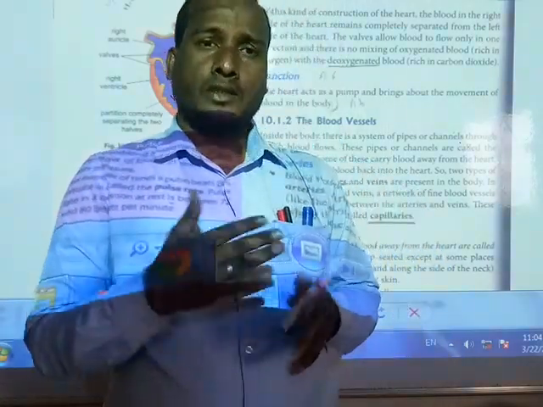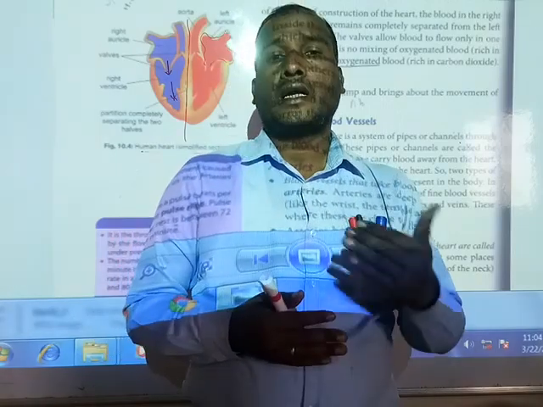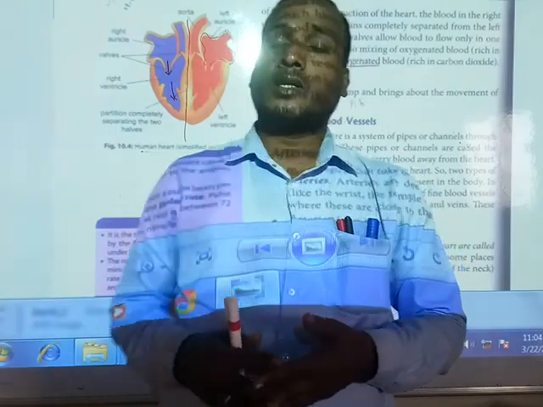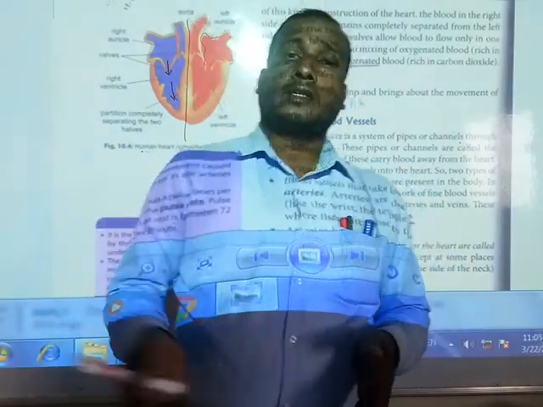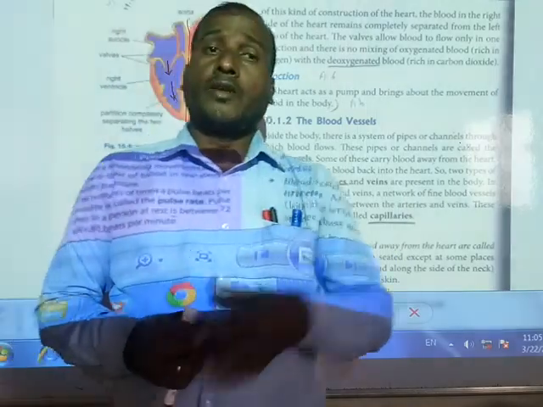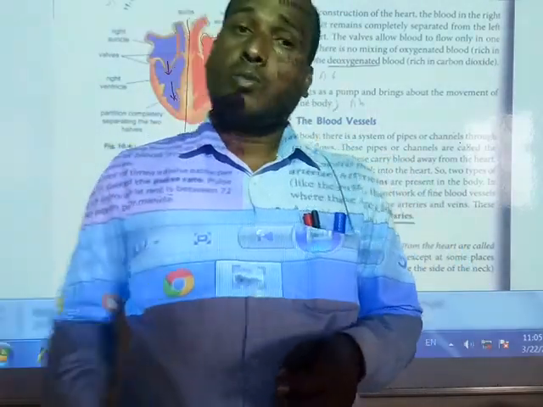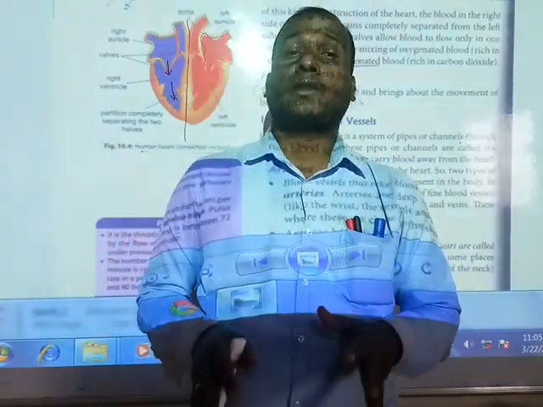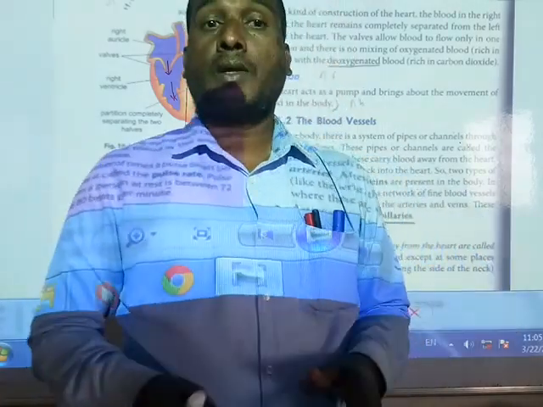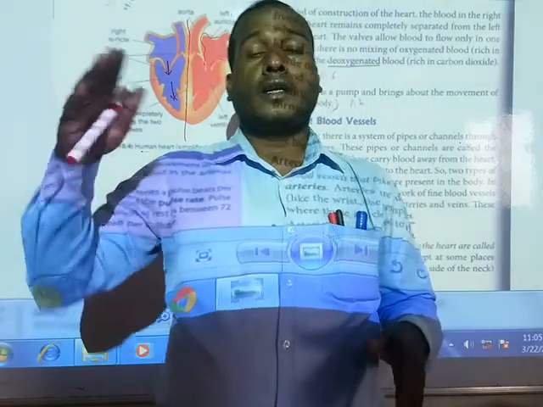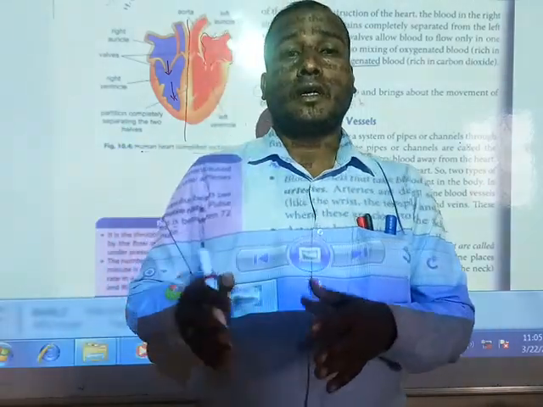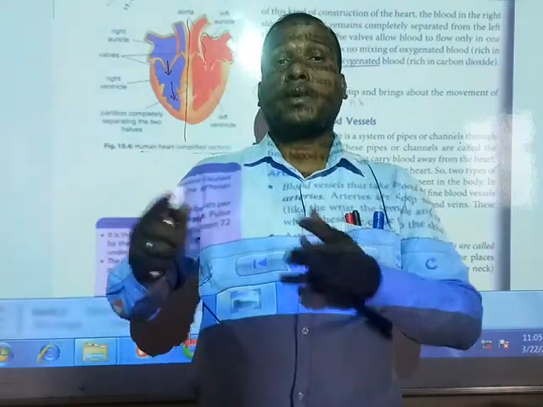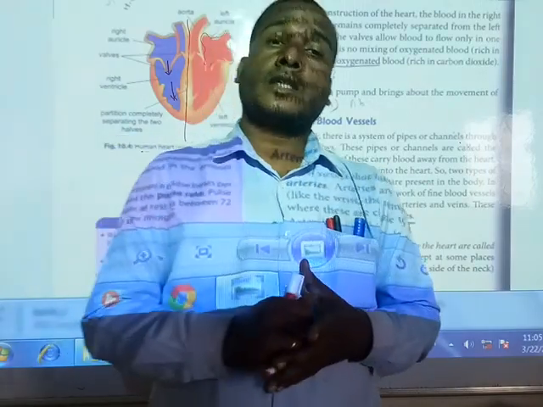The upper chamber is called the auricle, and the lower chamber is called the ventricle. Similarly, the left side has the left auricle and left ventricle, and the right side has the right auricle and right ventricle. When blood flows from the right auricle to the right ventricle, there is one valve. Same for the left auricle to the left ventricle: only one valve, so blood cannot come back and can flow in only one direction.